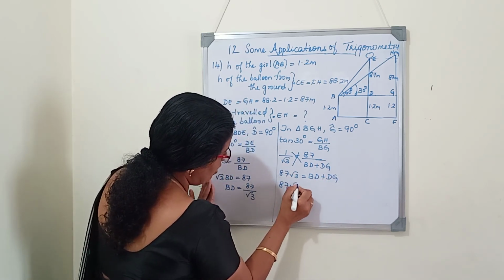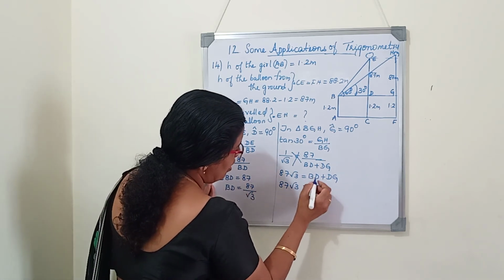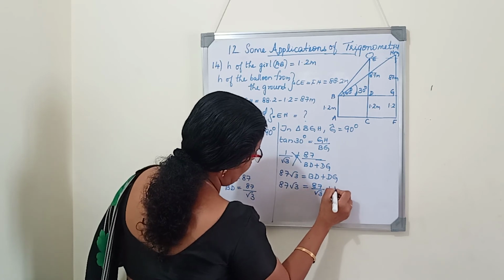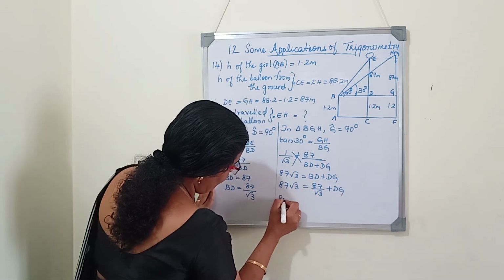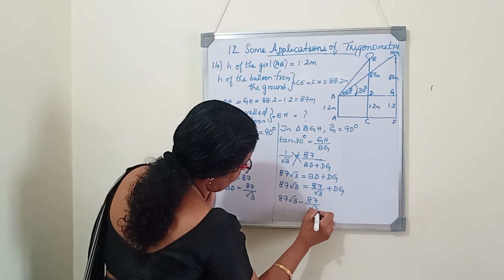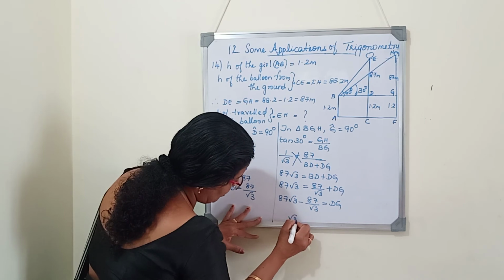87 root 3 equals, what is the value of BD? We will substitute. So BD is 87 by root 3 plus DG. So 87 root 3 minus 87 by root 3 is equal to DG. A similar question we did in the previous class. Root 3 is the LCM.